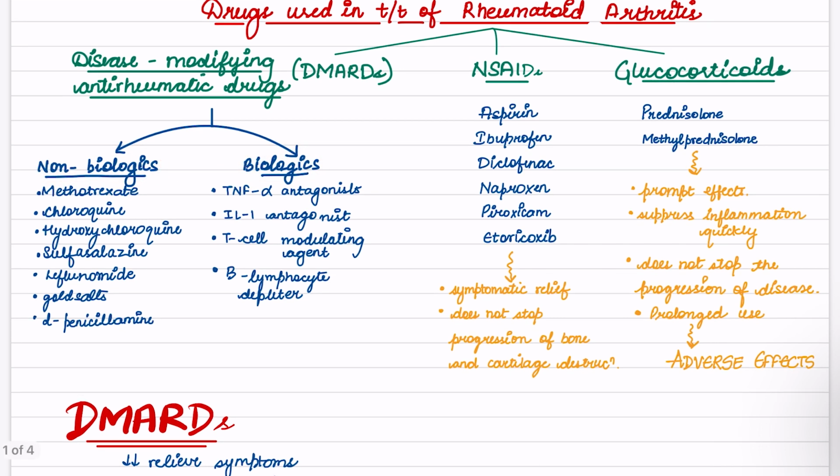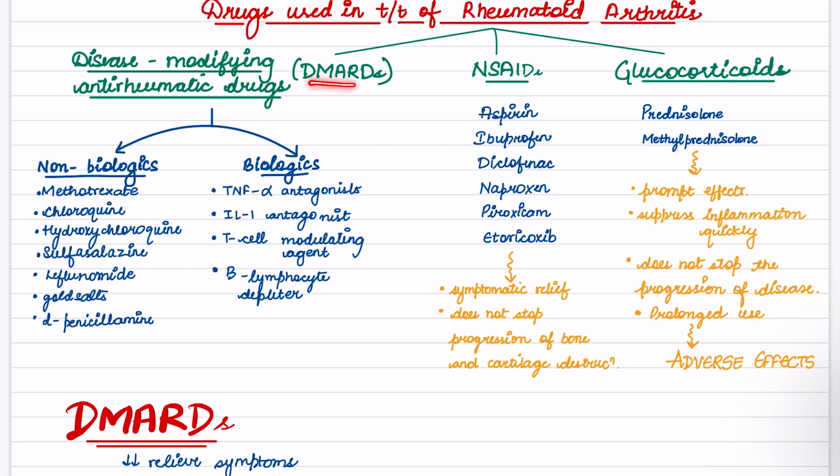In non-biologics, we have methotrexate, chloroquine, hydroxychloroquine, sulfasalazine, leflunomide, gold salts, and D-penicillamine. In biologics, we have TNF alpha antagonist, interleukin 1 antagonist, T cell modulating agents, B lymphocyte depleters. In NSAIDs, we have aspirin, ibuprofen, diclofenac, naproxen, piroxicam, and etoricoxib. In glucocorticoids, we have prednisolone and methylprednisolone.